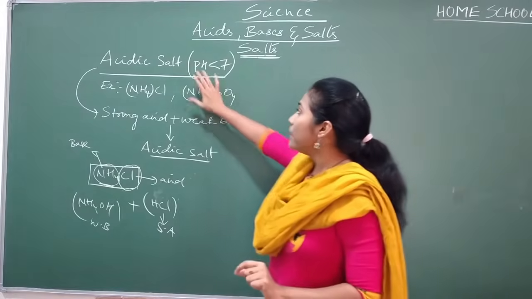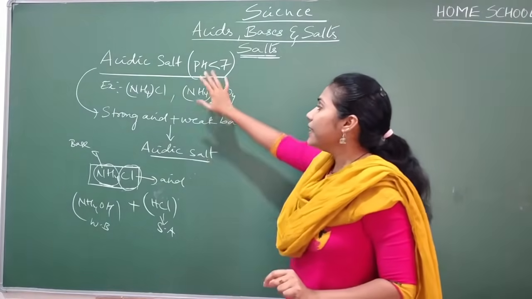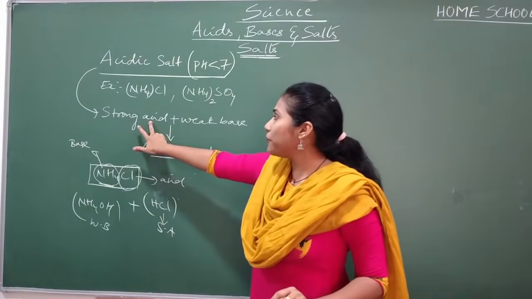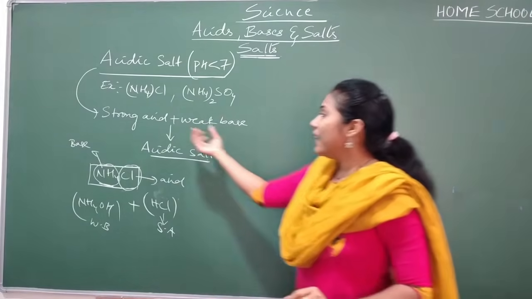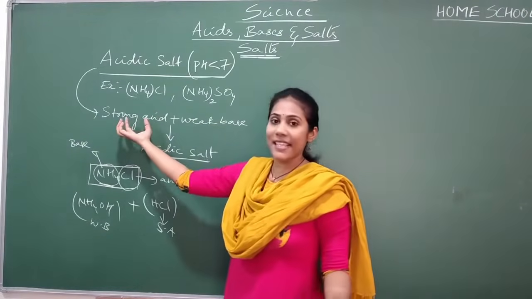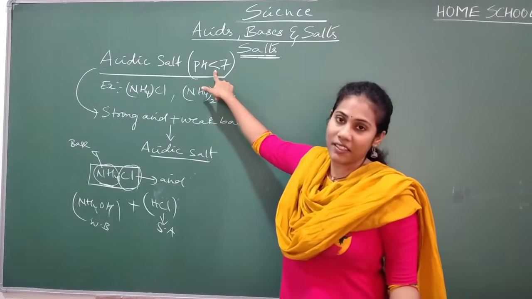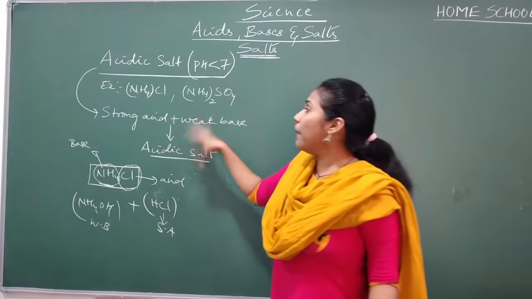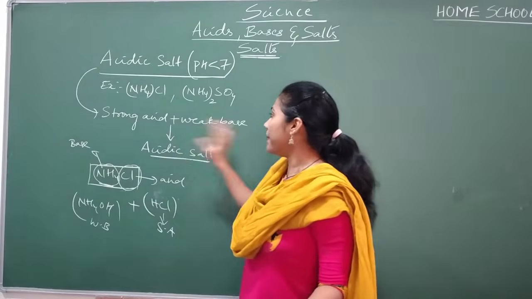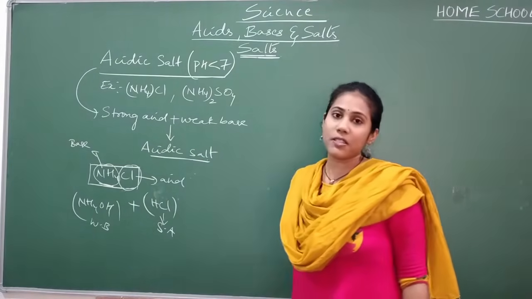Clear everybody? So what do you mean by acidic salt? It is the salt that is formed from strong acid and weak base. The stronger component is acid, no? That is the reason the pH is lesser than 7. Stronger component is which one here? Acid or base? Acid. That's the reason pH is below 7.